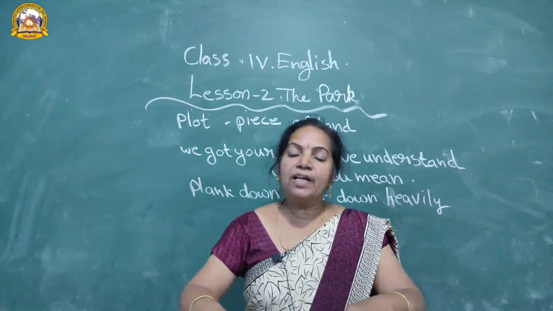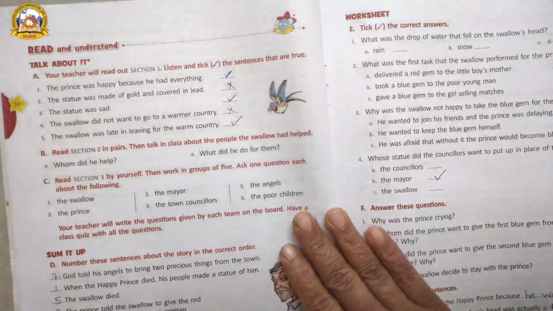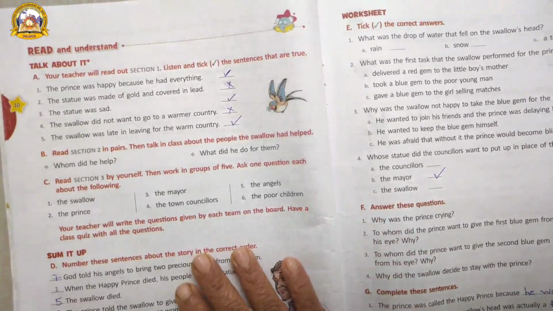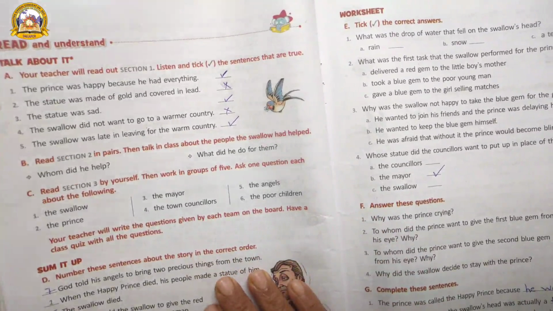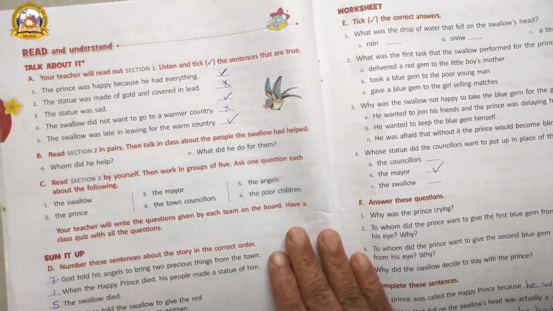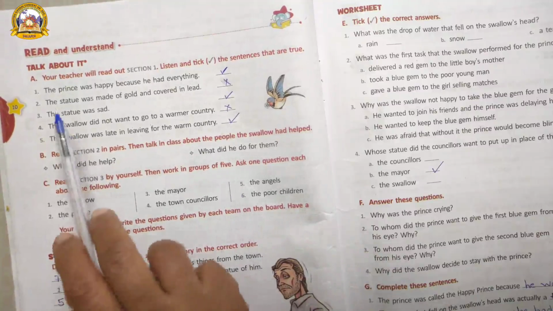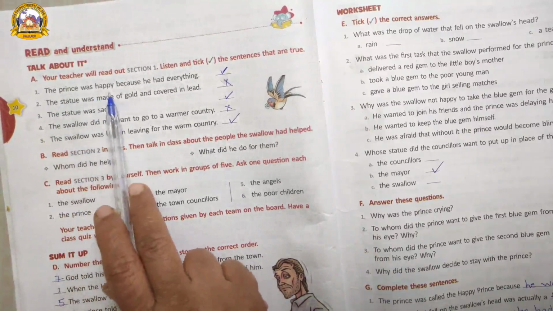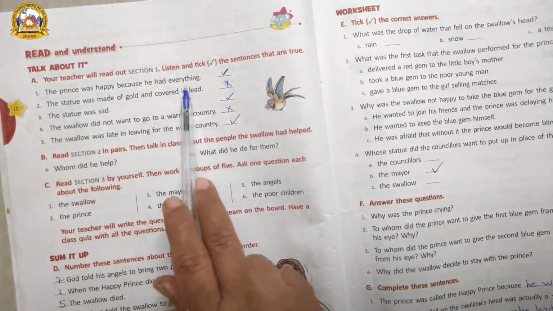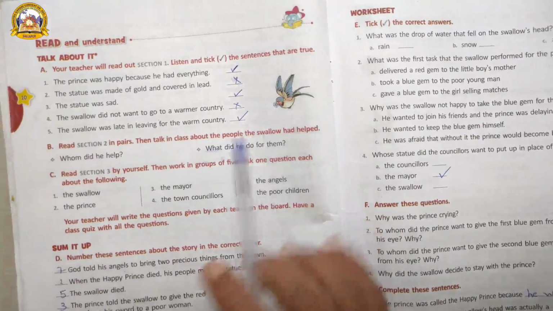So please open the textbook. Okay. Hello students, take exercise number A, page number 10. Tick the correct sentences. First one, the prince was happy because he had everything. There is a right statement, you have to put right mark.